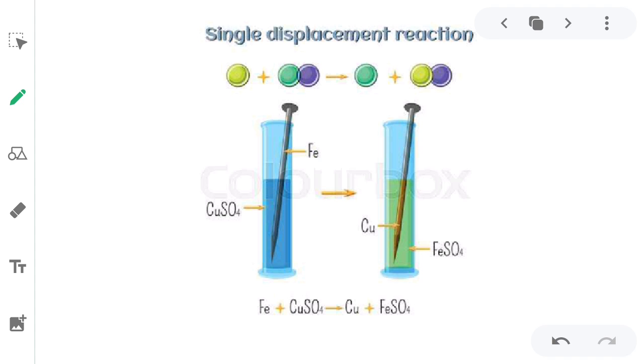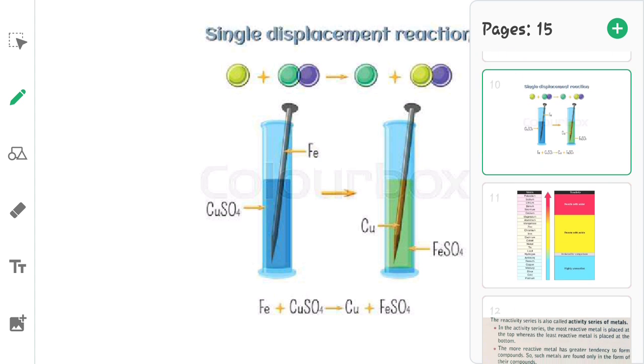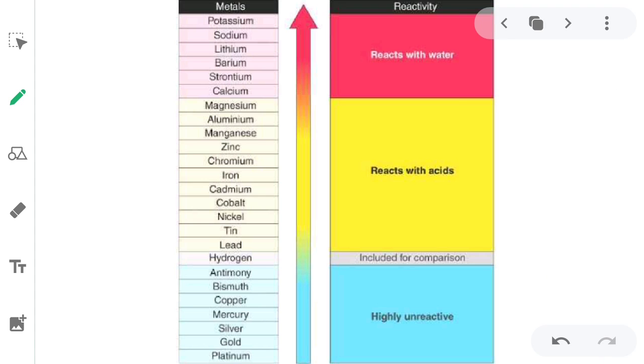Okay, now we have the next thing, which is the reactivity series of metals. In earlier examples also you saw that we were talking about more reactive and less reactive substances, like sodium was more reactive than magnesium.